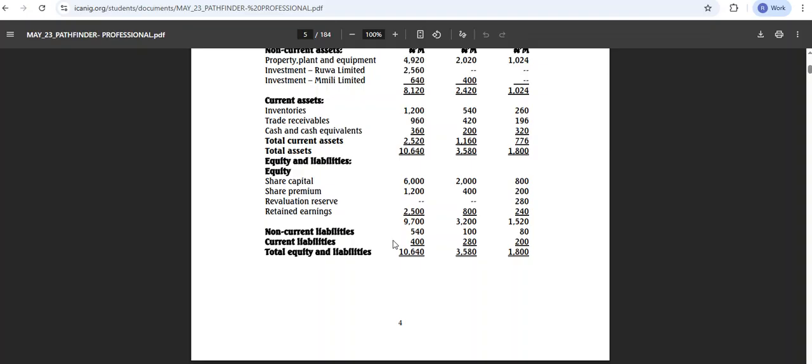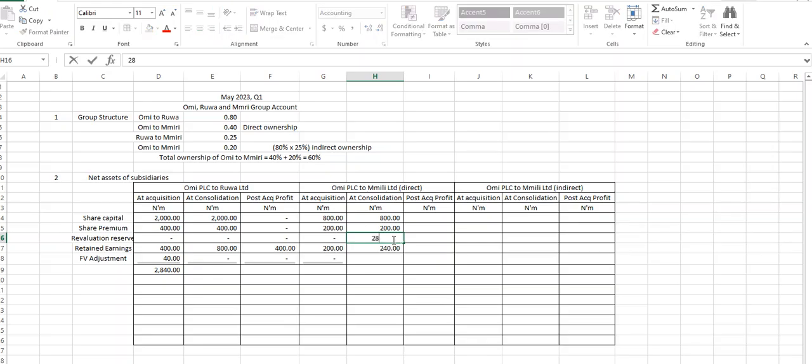Revaluation surplus is 280 at the date of consolidation, right? And here we don't have any fair value adjustment given to us. Shall we proceed, please?